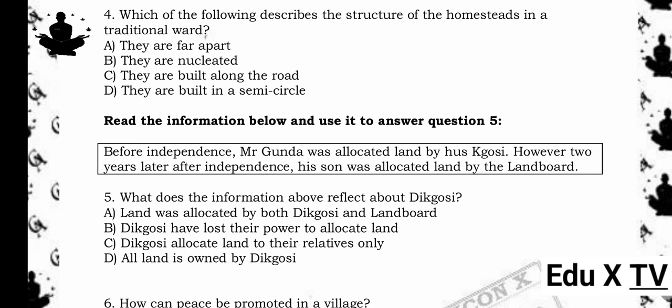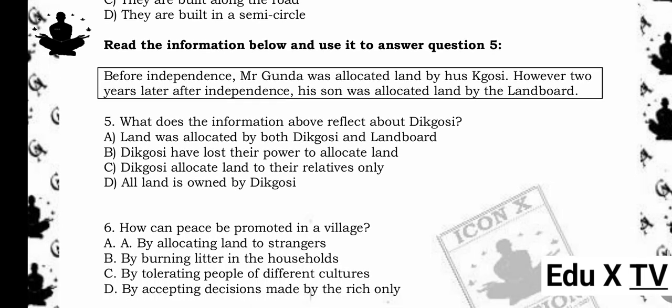4. Which of the following describes the structure of the homesteads in a traditional ward? A. They are far apart. B. They are nucleated. C. They are built along the road. D. They are built in a semicircle. The answer is D. They are built in a semicircle. Reason being, traditional homesteads in a ward are often arranged in a semicircle for social cohesion and protection.